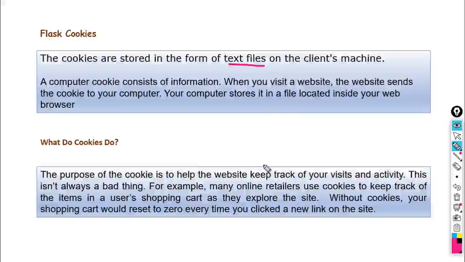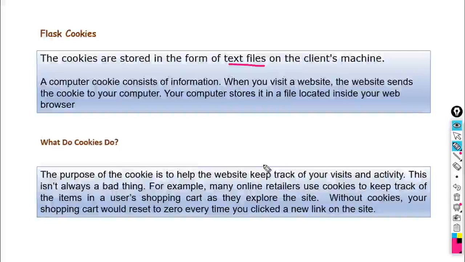So how does this happen? This happens due to cookies. The cookies are stored in the web browser. It stores that the user is searching for a laptop and gives the information to Facebook that the user is searching for a laptop, so you may open the images of laptops for his or her reference. Okay, so this is the first one.